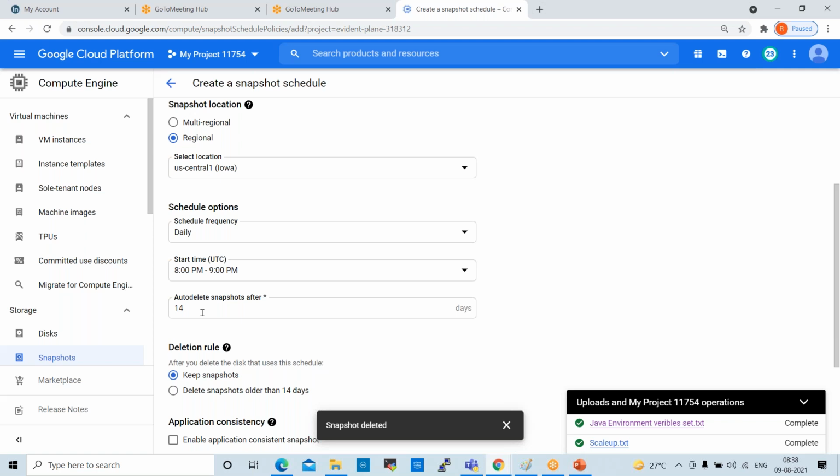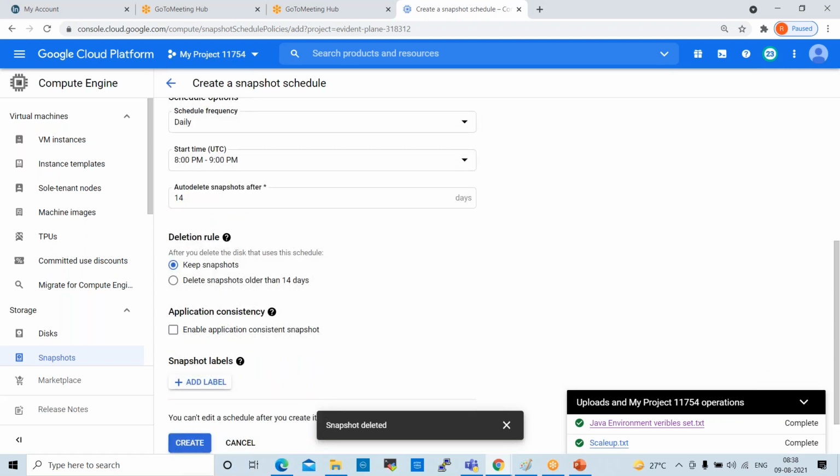After 14 days the snapshot will be deleted, right? So you can keep snapshots 14 days. Delete snapshots after older than 14 days. You can select this.